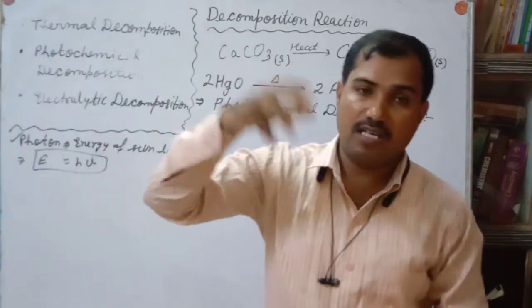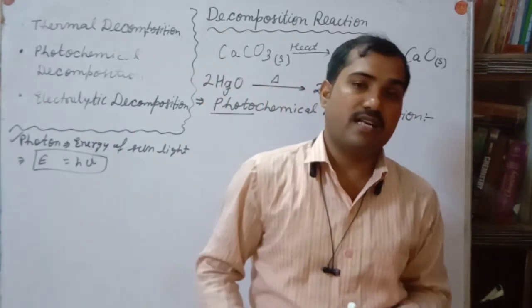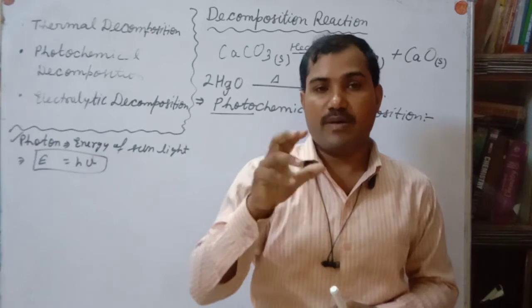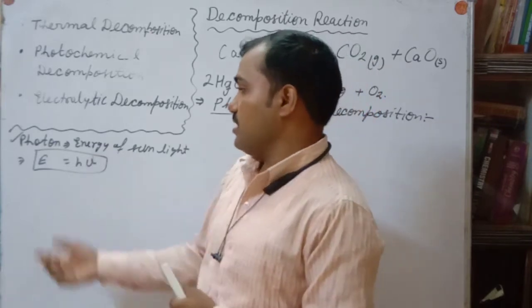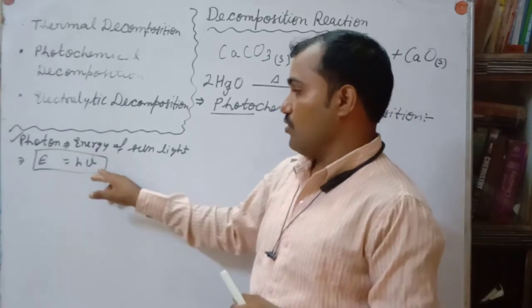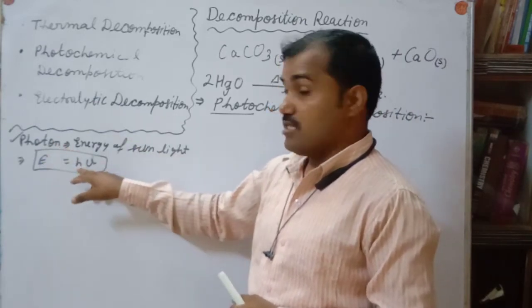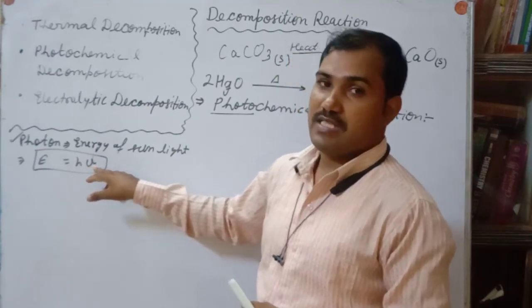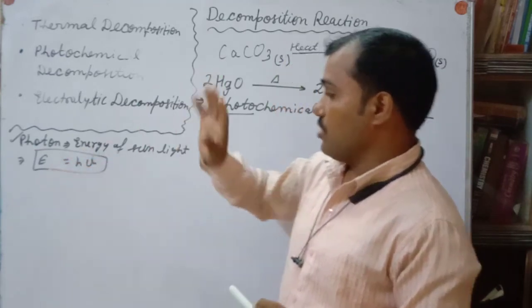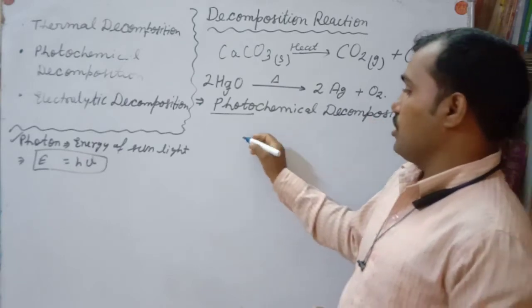Actually, the fall of sunlight on the system is not continuous, it is discontinuous, and it comes in the form of bundles of energy. That bundle of energy is said to be a photon or quantum, which has energy equal to h nu. E is the energy of the photon, that is the incident light, h is the Planck constant, nu is the frequency. So energy is directly proportional to frequency, that is another matter. Come to the photochemical decomposition reaction.